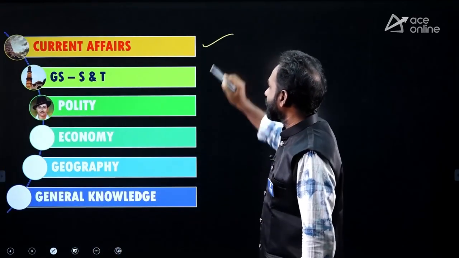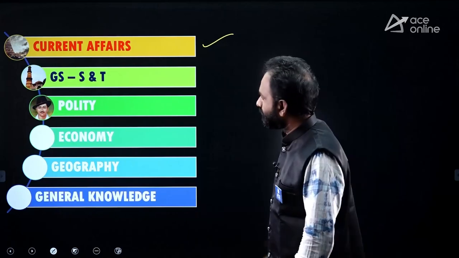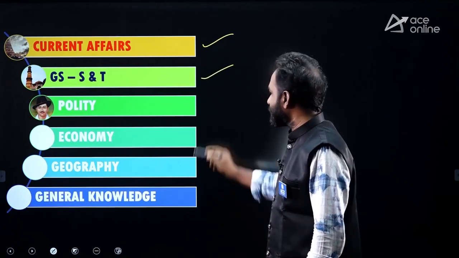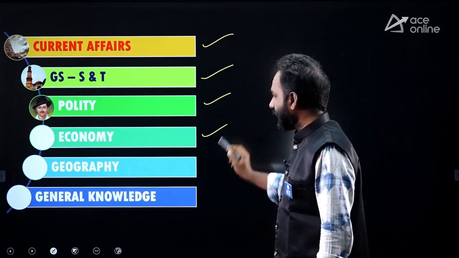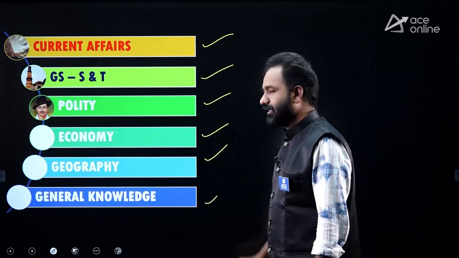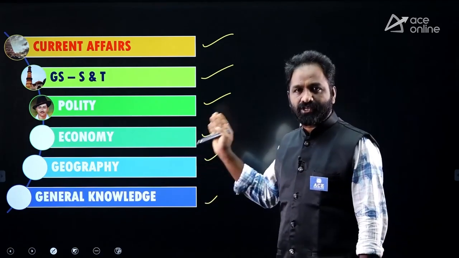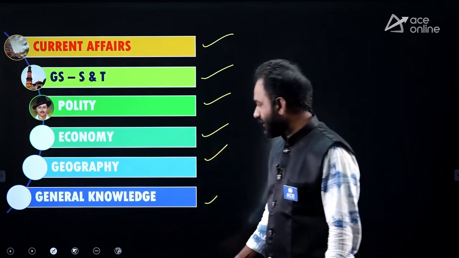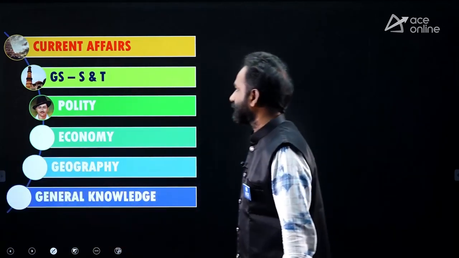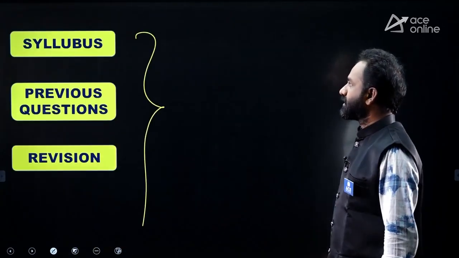So the first priority here: you have to go through current affairs, general science and technology, Indian political system and economy, Indian geography, and general knowledge. These are the main chapters regarding the SSC JE general awareness. Okay, right, let's discuss one by one.